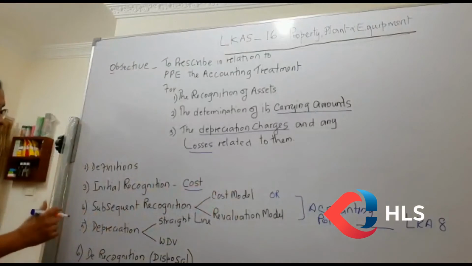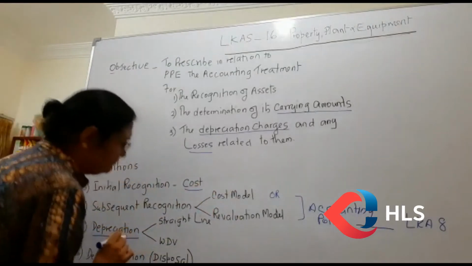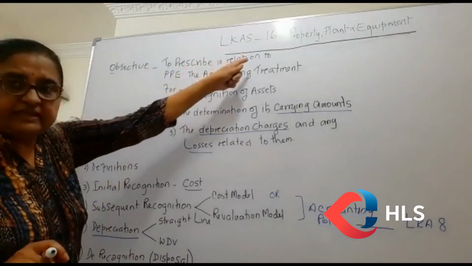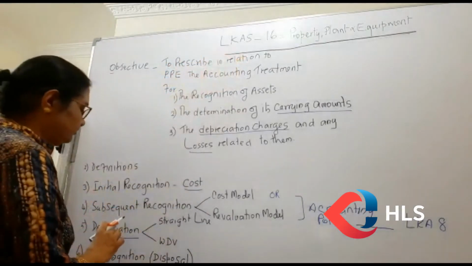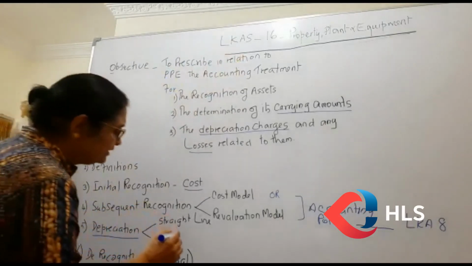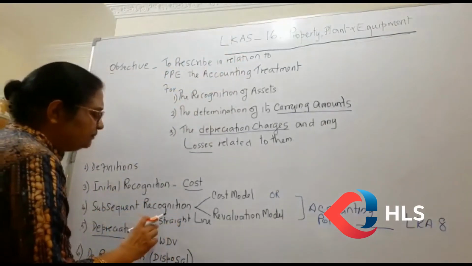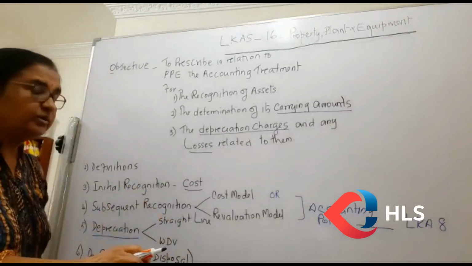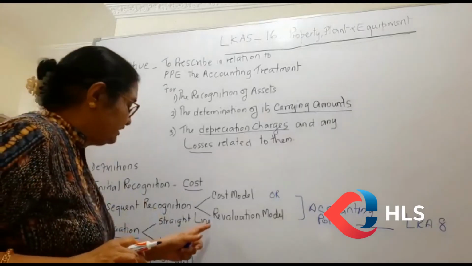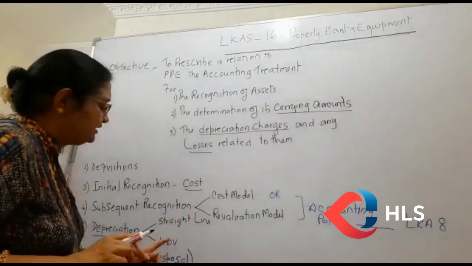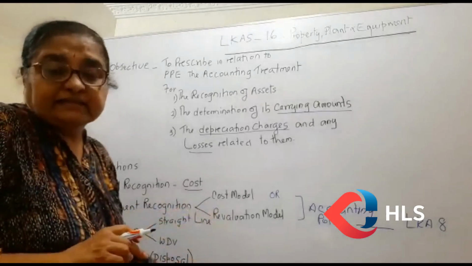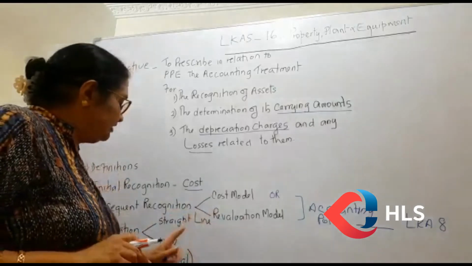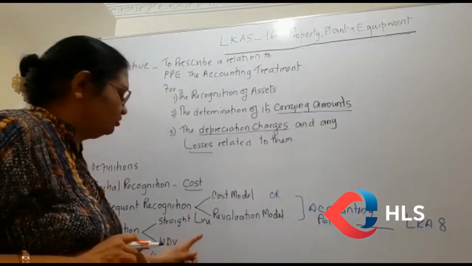Then the fifth point is calculating the depreciation. Again, there will be definitions given by LKAS 16. What are the definitions of depreciation and what are the methods adopted? You can adopt either straight line or WDV, that is the written down value method, for your examination purposes. Your examiner is concentrating only on these two methods, although there are other methods available in theory.